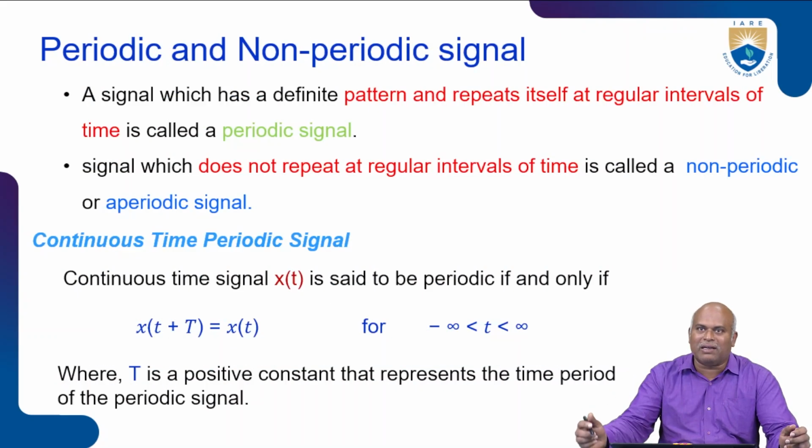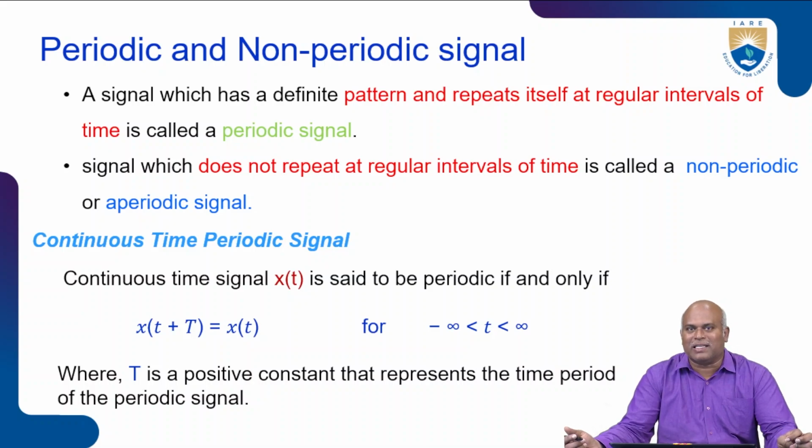The next case is periodic and non-periodic signals. How do we represent them? A signal which has a defined pattern and repeats itself at regular intervals of time is called a periodic signal. If not, we call it a non-periodic signal. The signal which does not repeat at regular intervals of time is called a non-periodic or aperiodic signal.